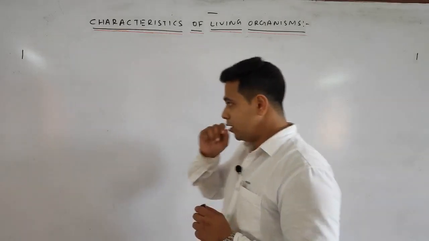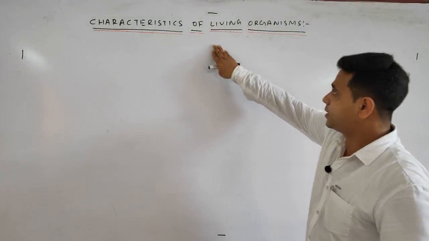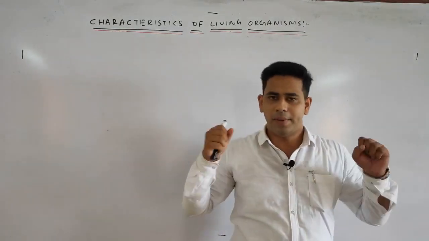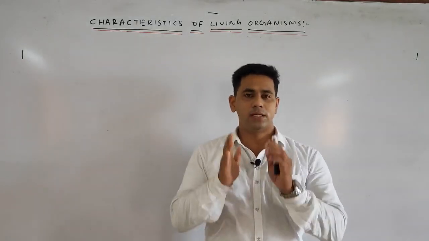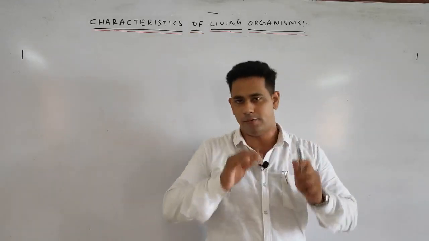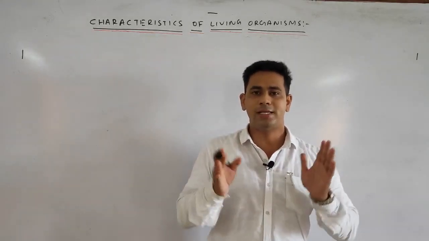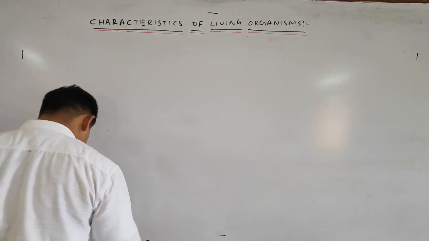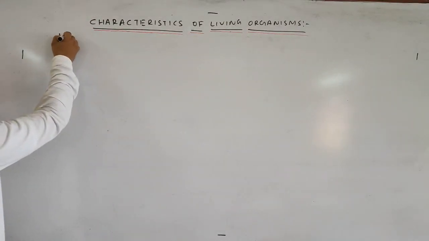Okay, today we'll discuss the characteristics of living organisms. What are the main or basic characteristics by which we can identify whether an organism is living or non-living? So the first characteristic is the presence of definite shape and size.